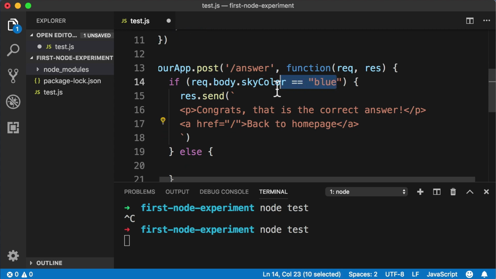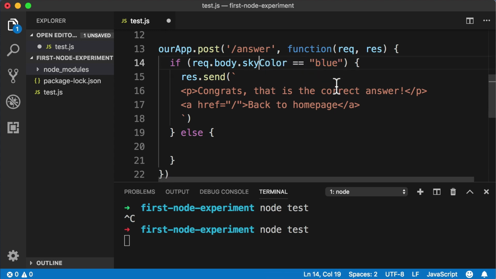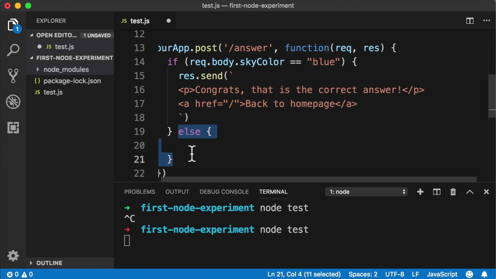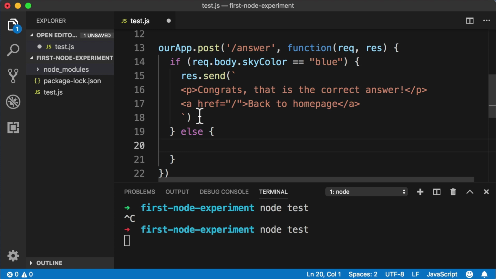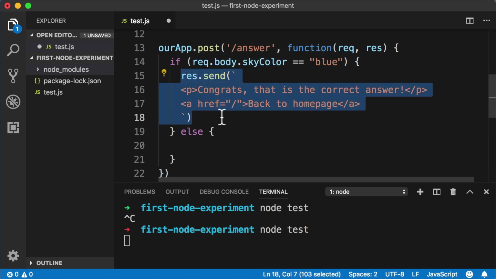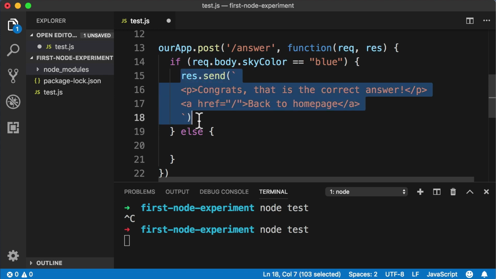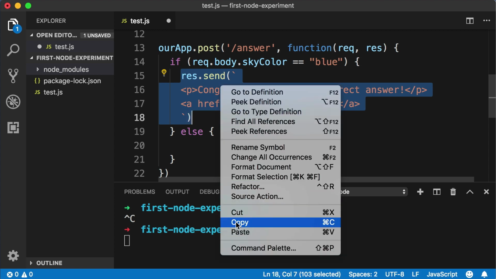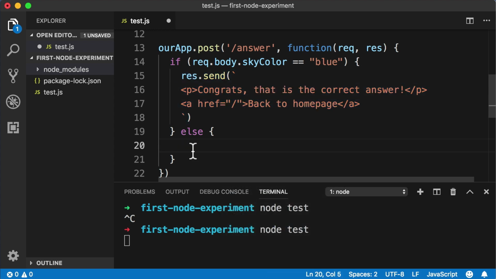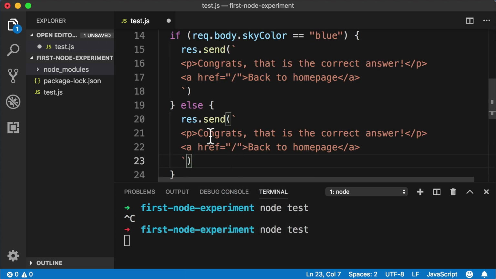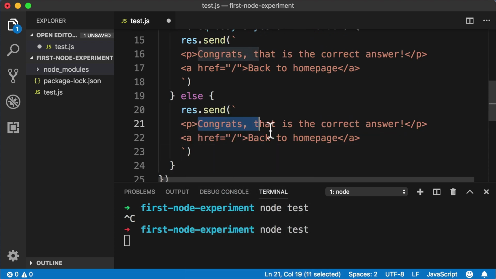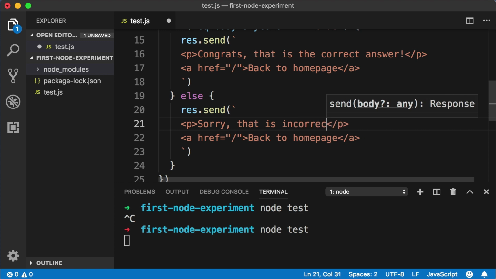Okay, but if the user types in something other than blue, that's incorrect. So we need to fill in this else part of our code. To save a bit of typing, let's just copy and paste these lines right here from the start of res to the end of the closing parentheses for the send. So I'm just going to select that and then copy it, and then in the else brackets, I'm going to paste in my clipboard. This time around, we just want to change the message that's in the paragraph. So this time we'll just say, sorry, that is incorrect.